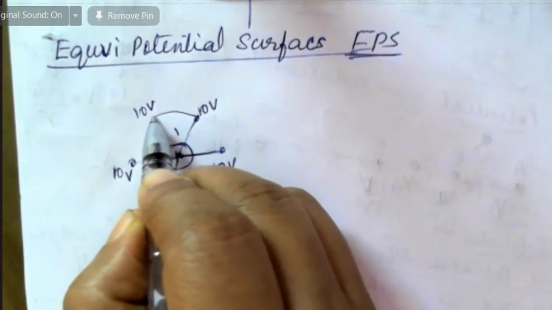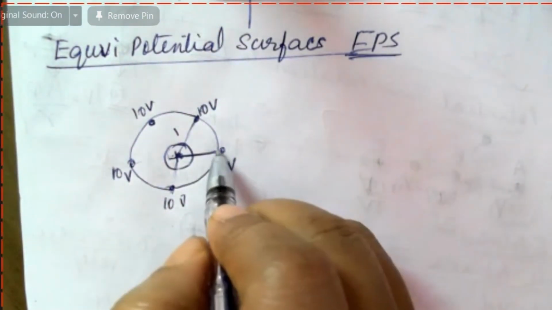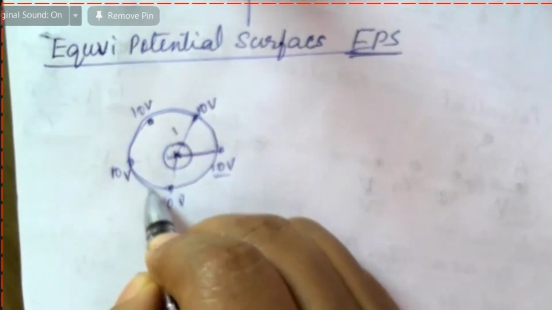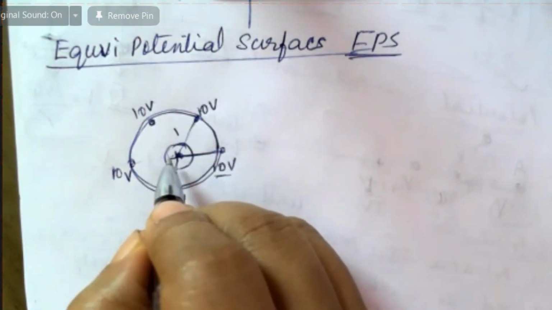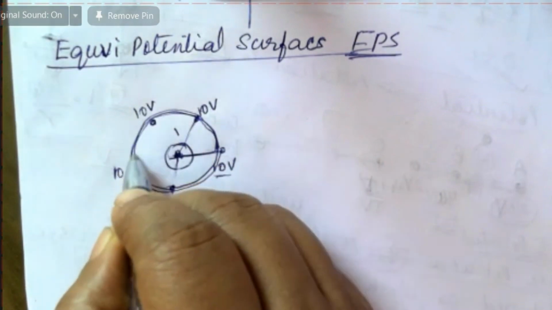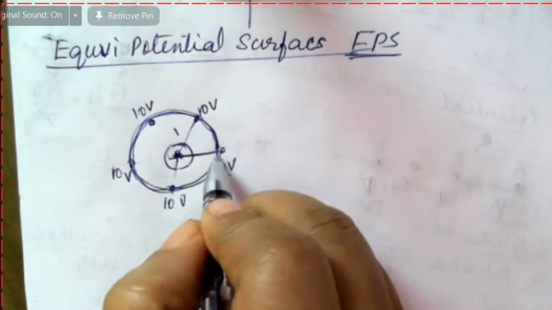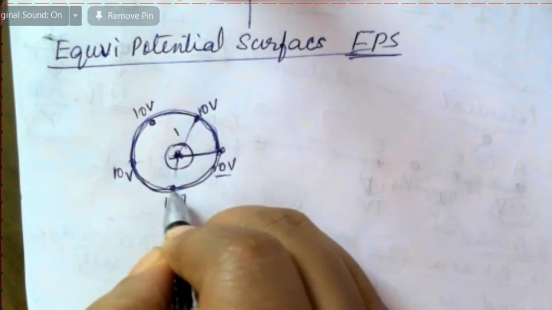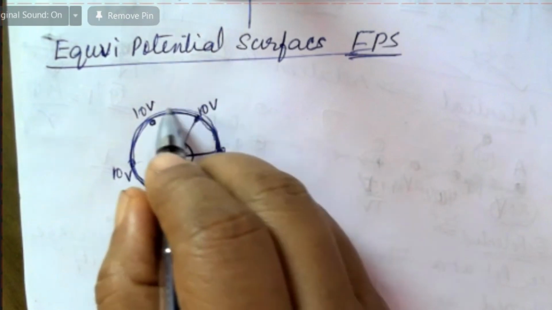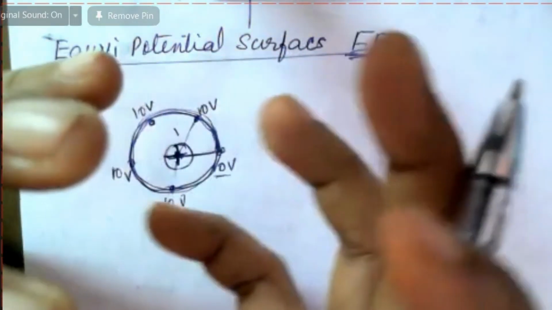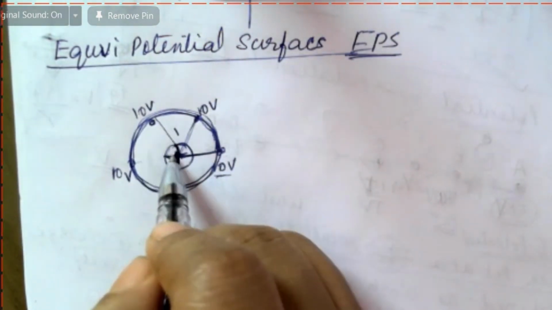If you join all these points, what will you get? All these points have the same potential. So this surface is like a football, the outer layer from the center. This is called an equipotential surface. The equipotential surface around a positive charge is like a spherical ball, a spherical shell. All points at equal distance from the center have the same potential.